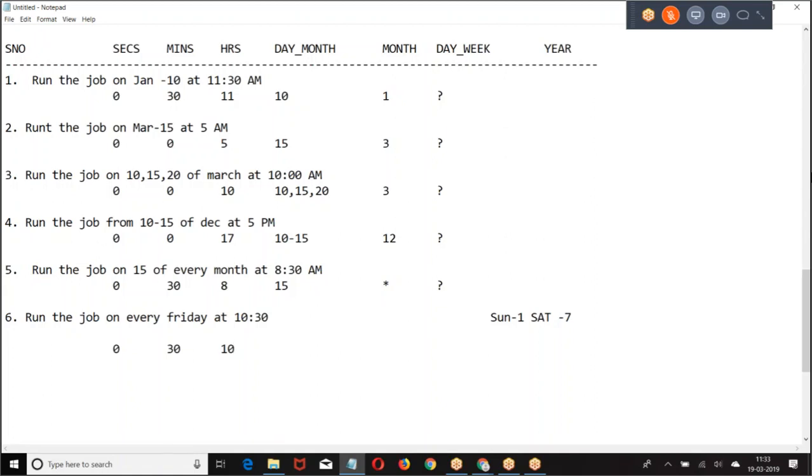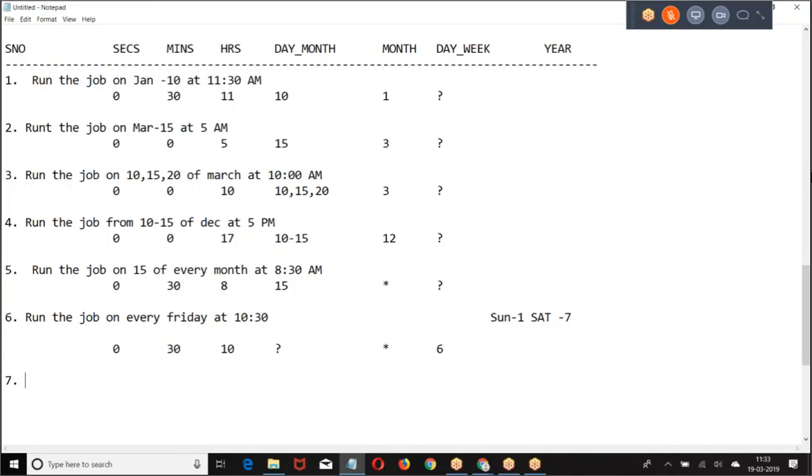10:30 on every Friday. Every Friday will come on which date? Not so. Every month, every Friday. Every Friday means 6. Every month on Friday, run the job. Every month Friday will come on which dates? 10th, 15th. I cannot guarantee that. When you can guarantee, it is a question mark. Is that clear? Right.